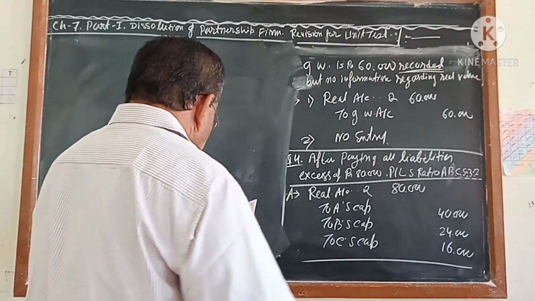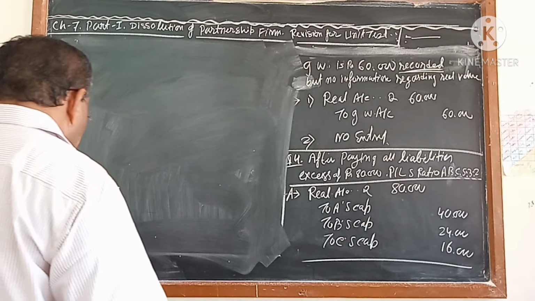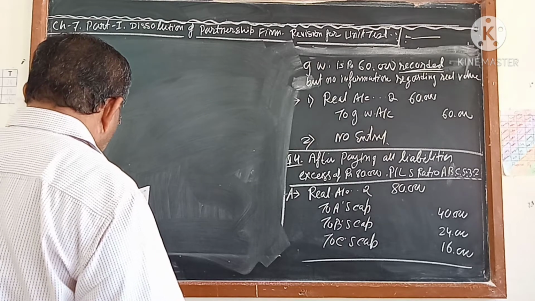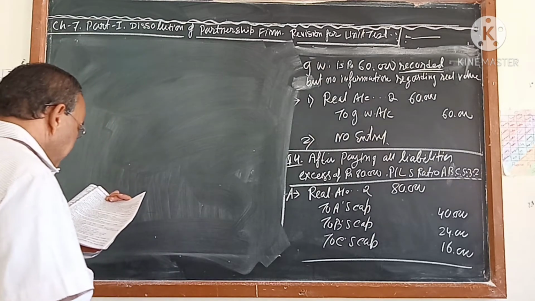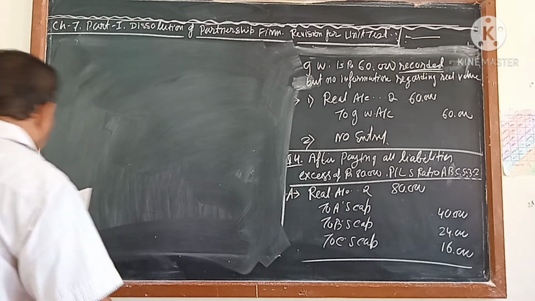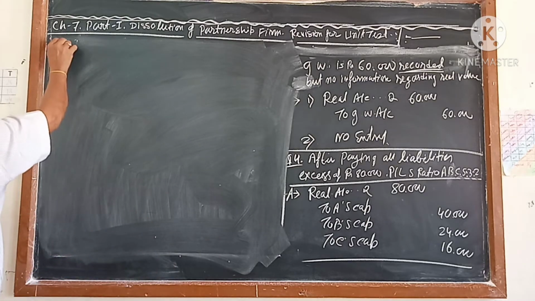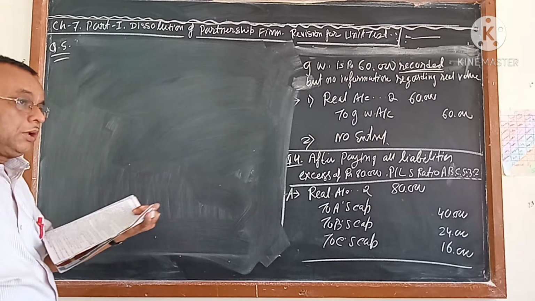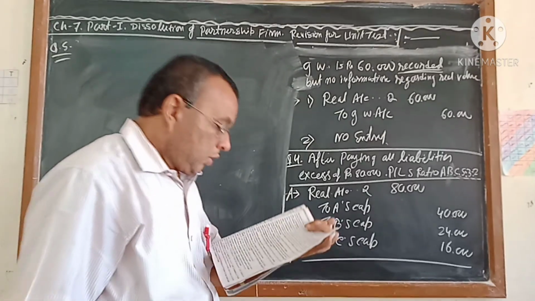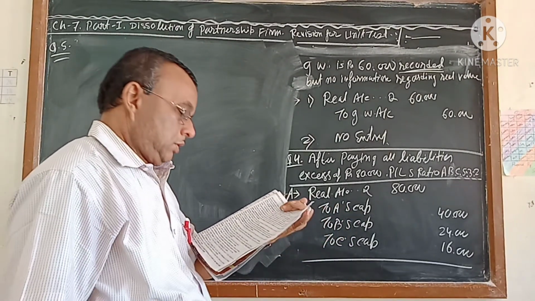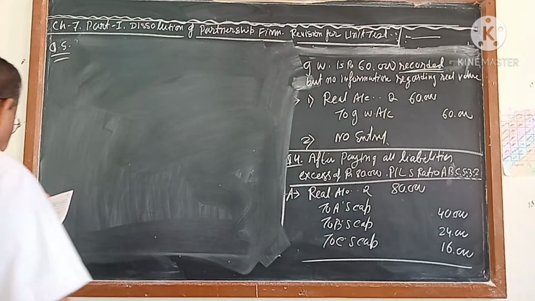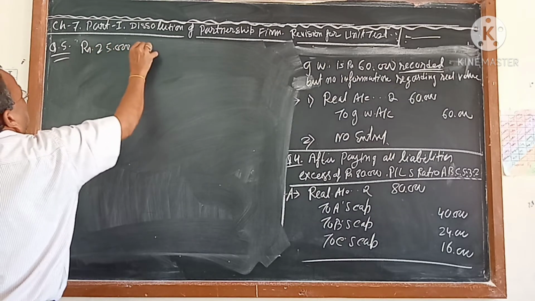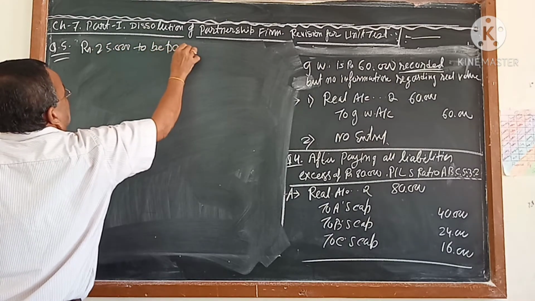Next is coming: one partner takes the responsibility of looking after the dissolution's work. For his work, 25,000 was decided to be paid. The firm paid him 15,000 towards expense. This will come at question number 5. It is given that one partner has taken the responsibility for looking after the dissolution's work, and for this work it is decided to be paid rupees 25,000.